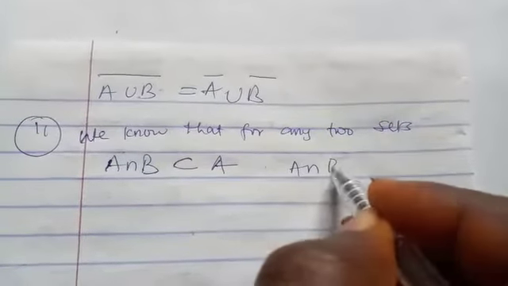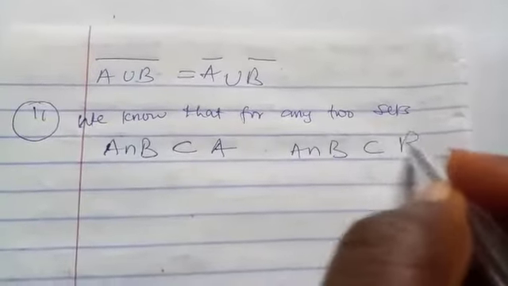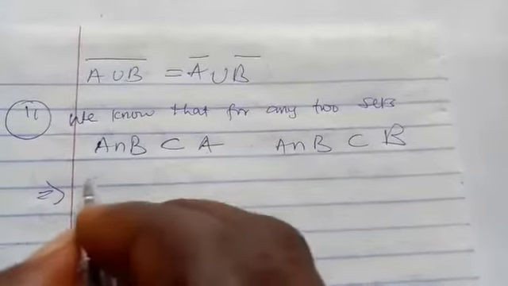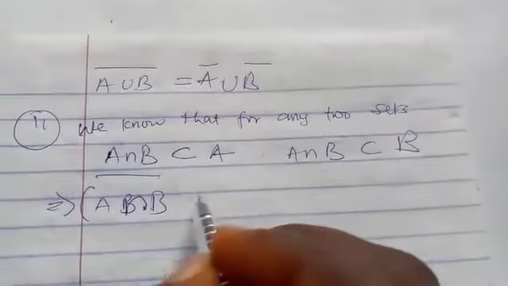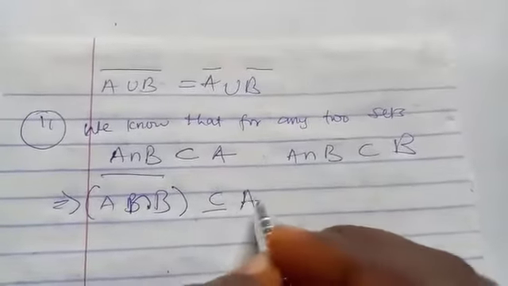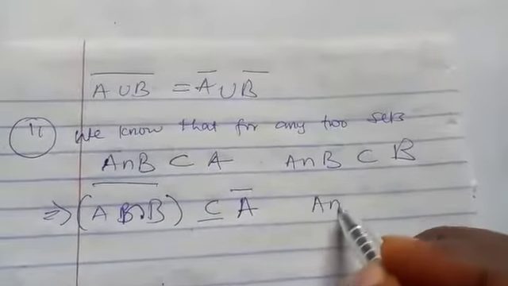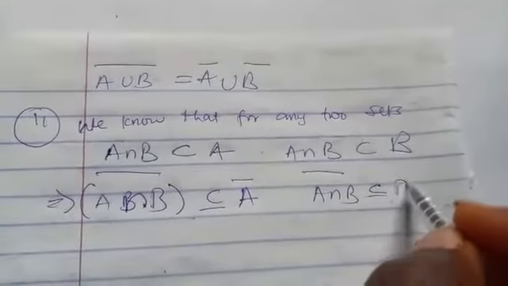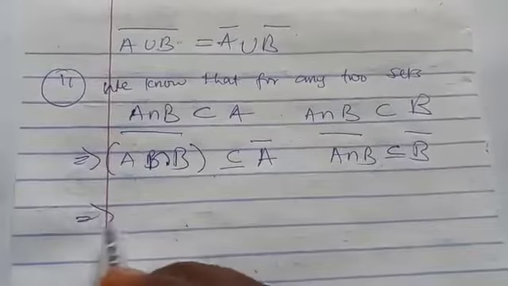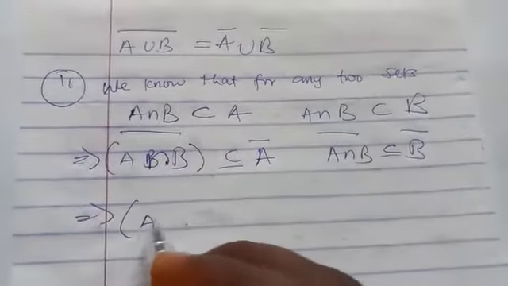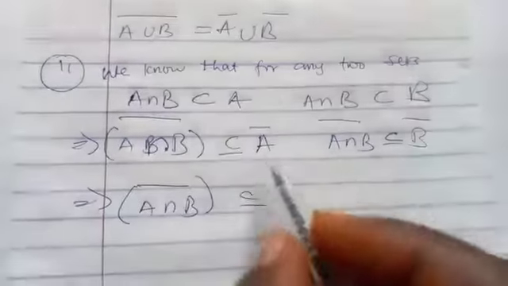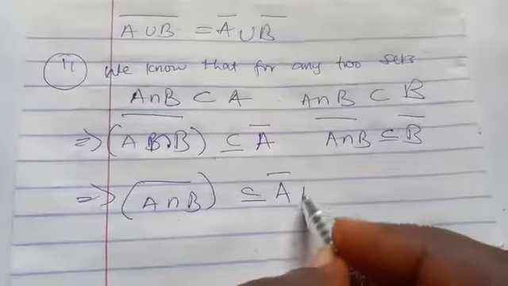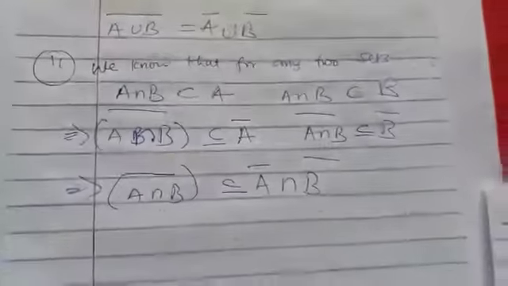Also, A intersection B will be a subset of B. And by theorem 1, whenever this happens, this will be a subset of A bar. Also, this will be a subset of B bar. If you take the intersection of both sides, it will be a subset of A bar intersection B bar, and that proves the theorem.